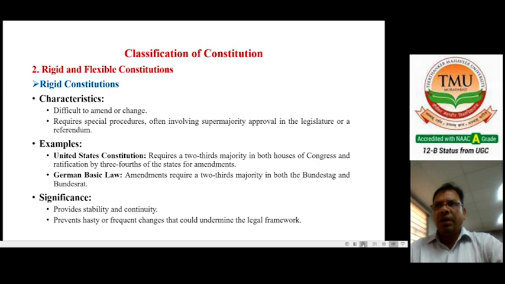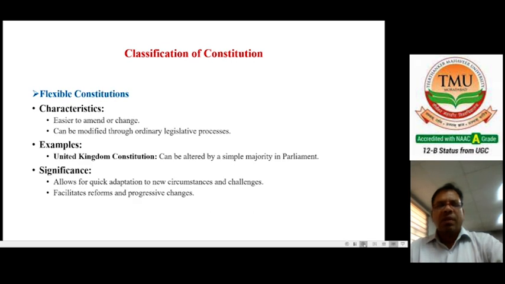Now come to the next important type of constitution, that is called the flexible constitution. A flexible constitution is easier to amend or change. That means any nation or any parliament can easily amend the constitution. It can be modified through the ordinary legislative process. There is no special majority required for amendments.